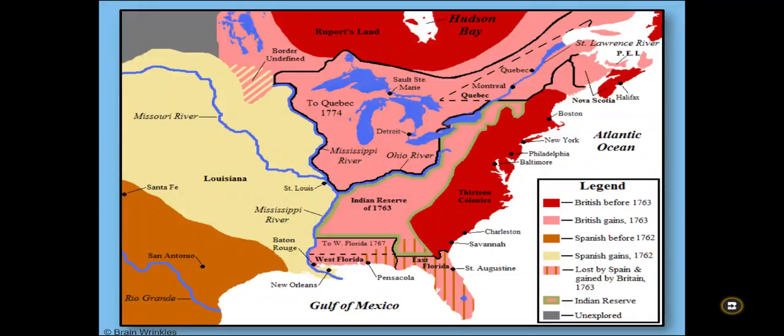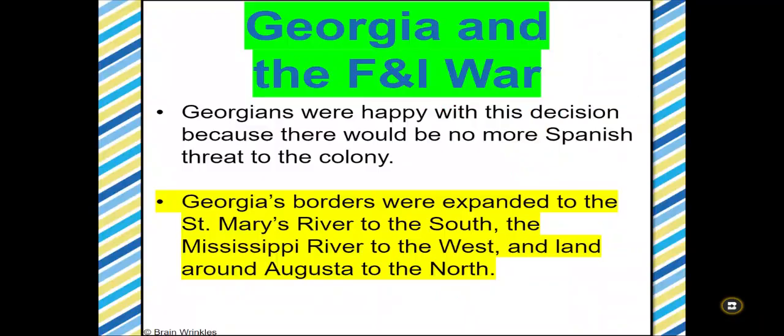Now, as a result of the French and Indian War, remember I said Great Britain got more territories. Looking at this map right here, this shows you all the territories the British gained and the French and Spanish lost. So, you can pause this video to look at this.